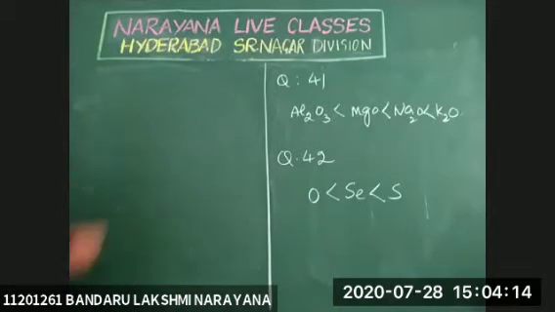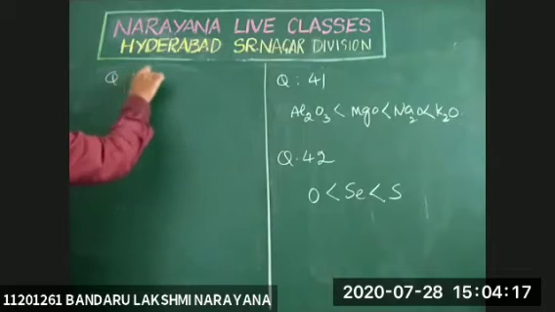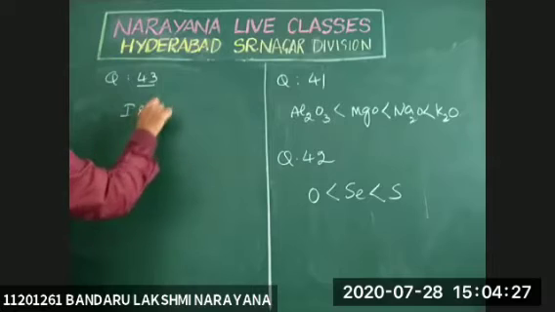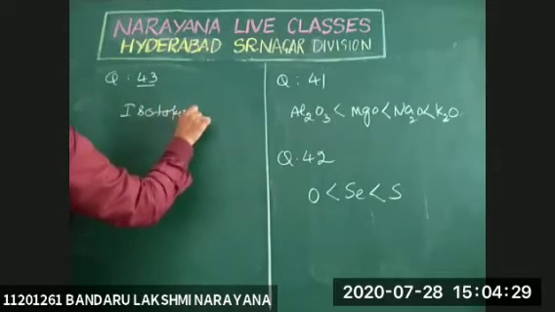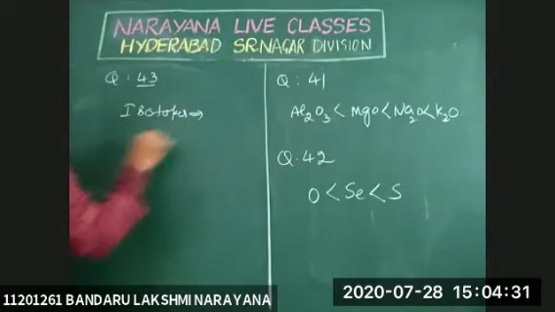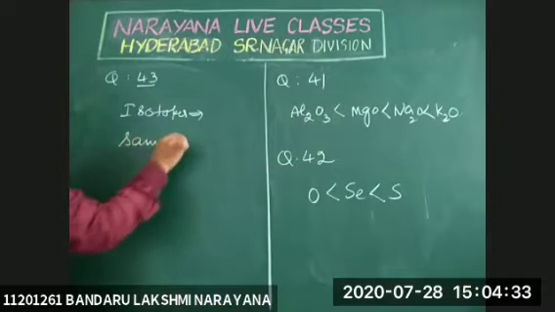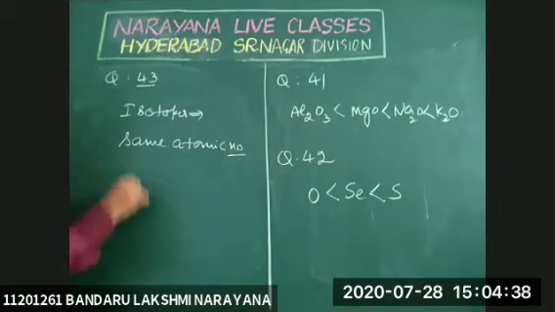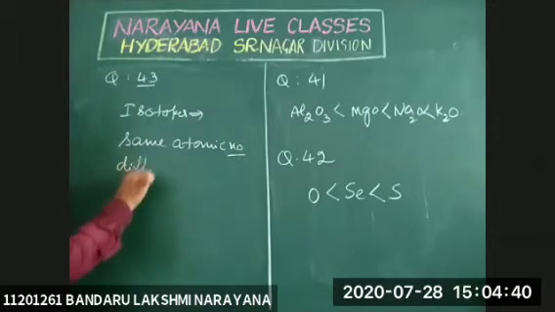In question number 43, identify the pair which is not isotopes. The condition for isotopes is the same atomic number and different mass numbers.